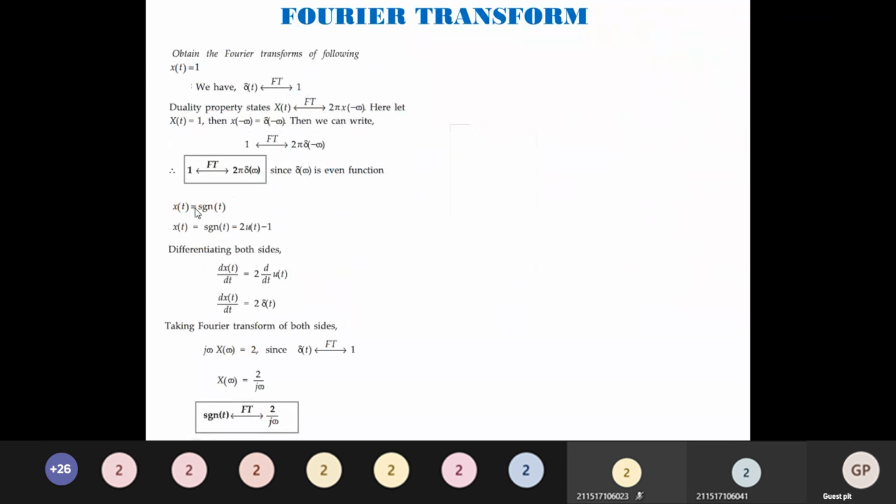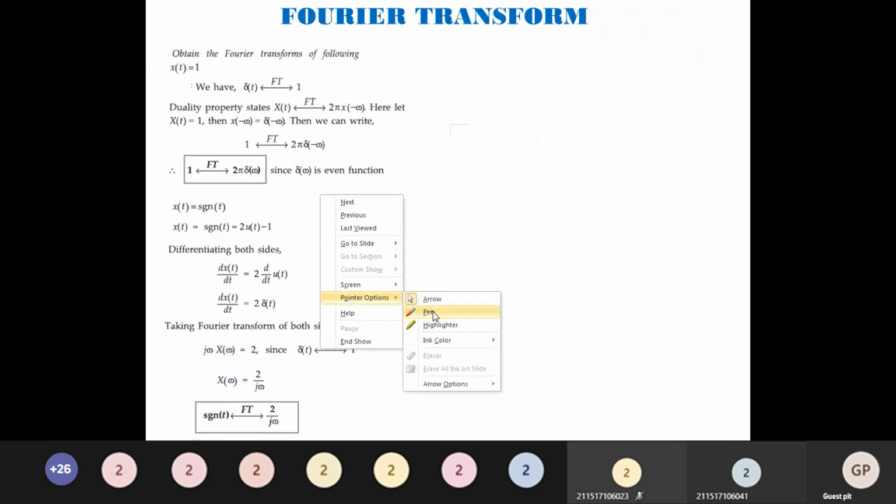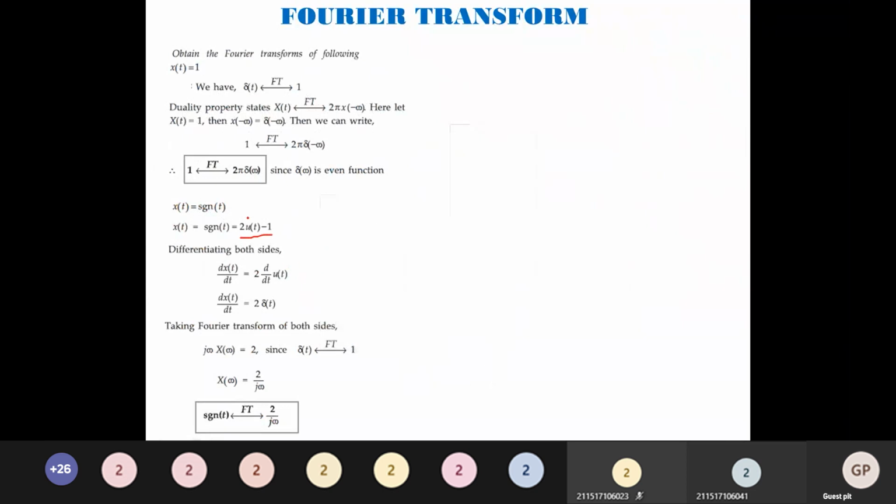Signum function. We will try to find the Fourier transform of the signum function. We can rewrite the signum function as 2 times u of t minus 1. What is u of t actually? We know that u of t is the unit step function. Differentiating on both sides, d by dt of x of t will be 2 times d by dt of u of t minus 2 times d by dt of 1, and the derivative of 1 I can rewrite as del of t.